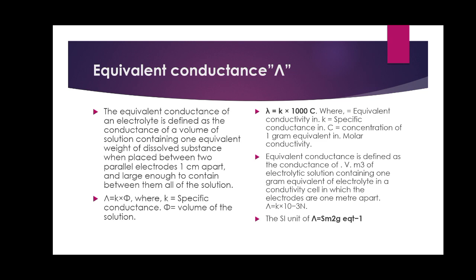So we could see different definitions. At last I have given you the SI unit of equivalent conductance, that is Siemens meter square gram equivalent power minus 1, or Siemens meter square per gram equivalent.